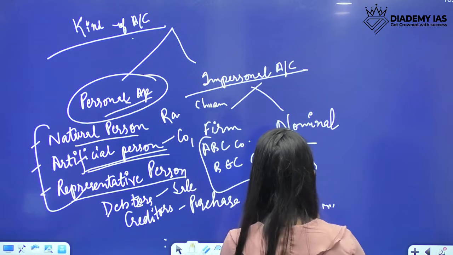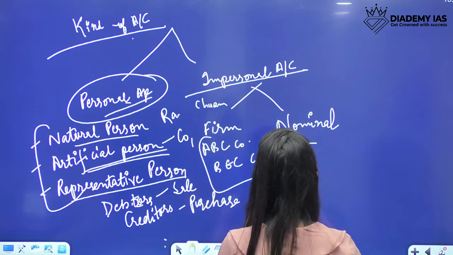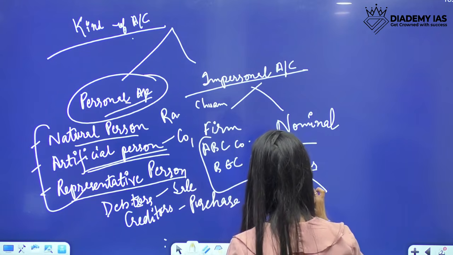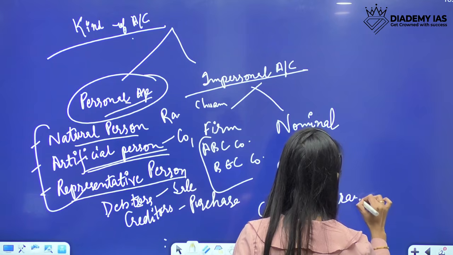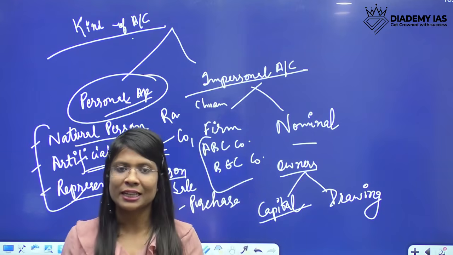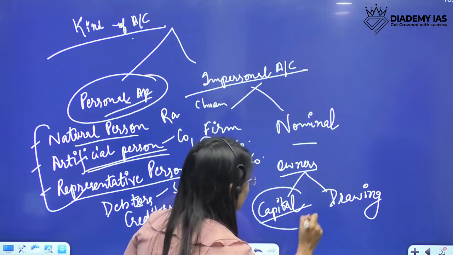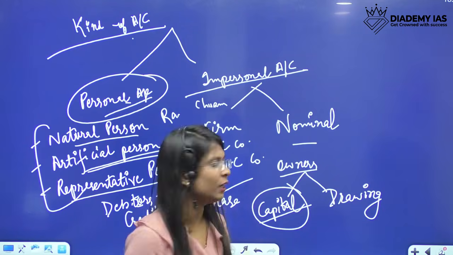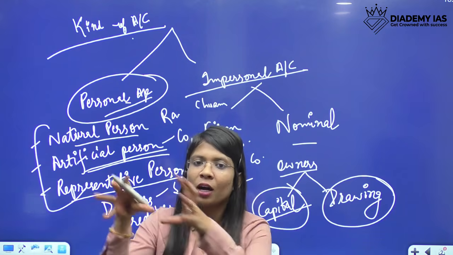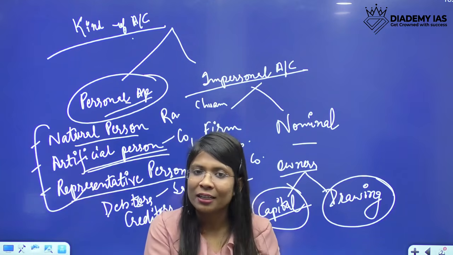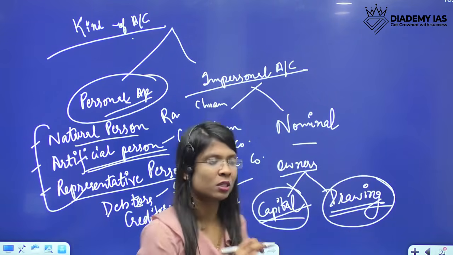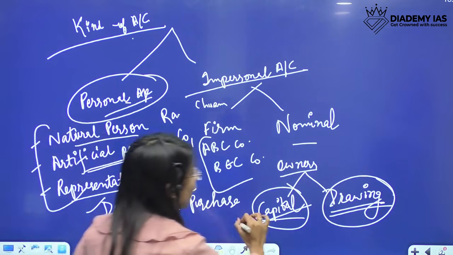For owners, two words come into the picture: capital, drawings. If the owner is investing any money, then that would be capital. If the owner is drawing any money, that would be drawings. As both these accounts depict the owner, they are also representing owners, so they'll also be representative accounts. So debtors, creditors, capital, drawings.